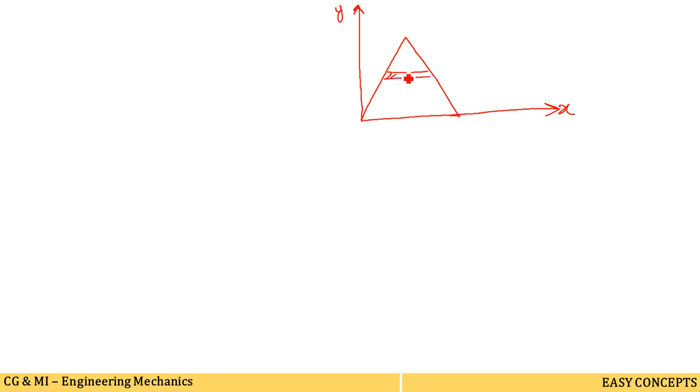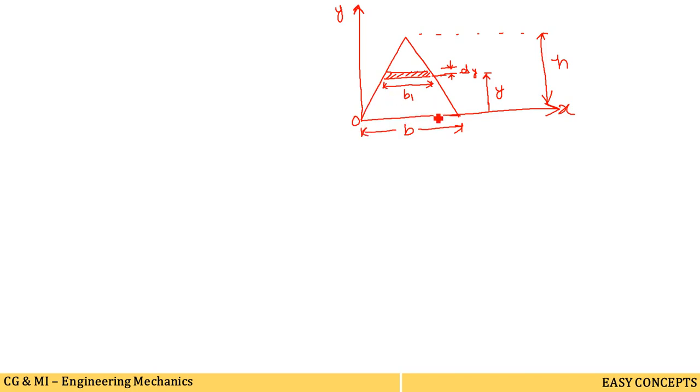Suppose this is the strip we have considered here, and this is the thickness of the strip, dy. Suppose the total width is b, then the width of the strip is b1, and the total height of the triangle is h, then the height of this strip is y from the x-axis. This is the origin.